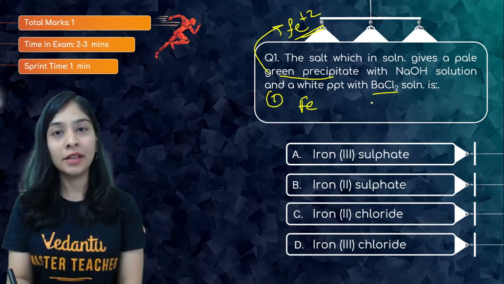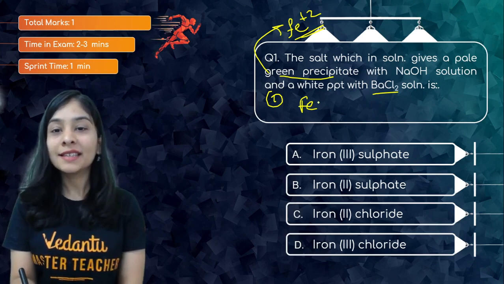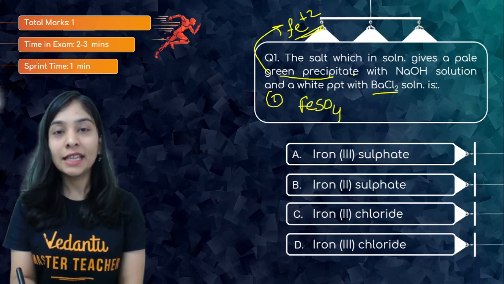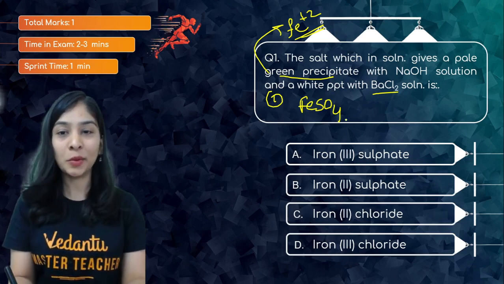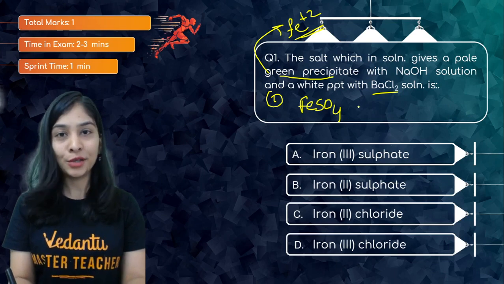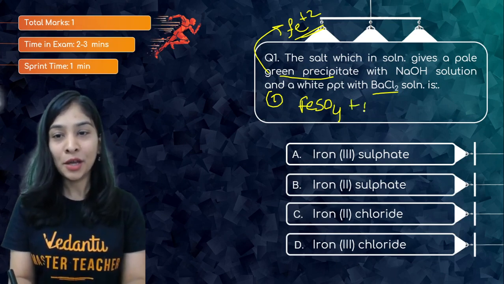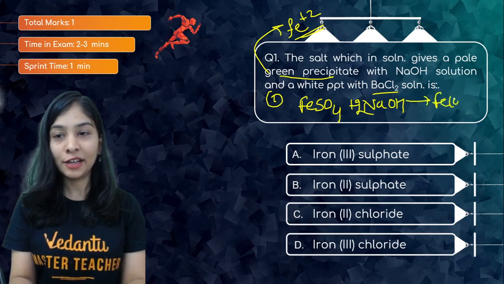That is the one that's having white precipitate. So iron is here combining with sulfate. These are the two sets of reactions helping to decide what exactly is the salt that we need to take. Very simple. So I told you the trick. You can always remember that with NaOH, basically, you will get iron hydroxide.